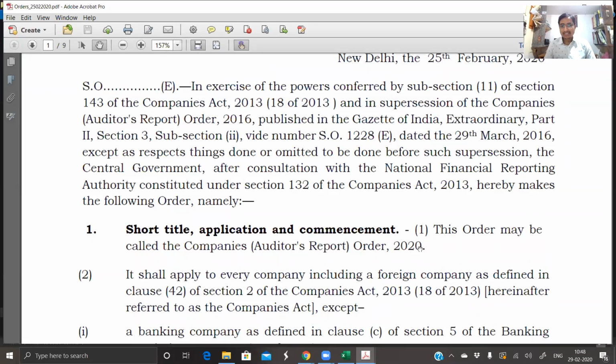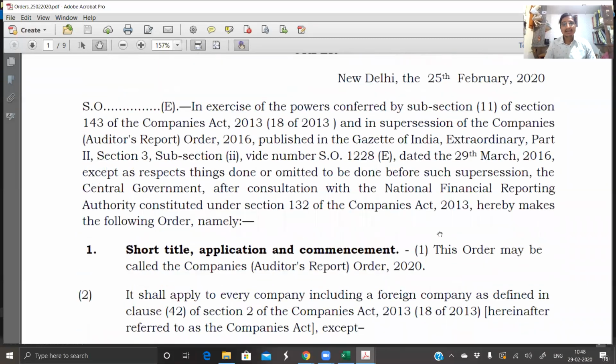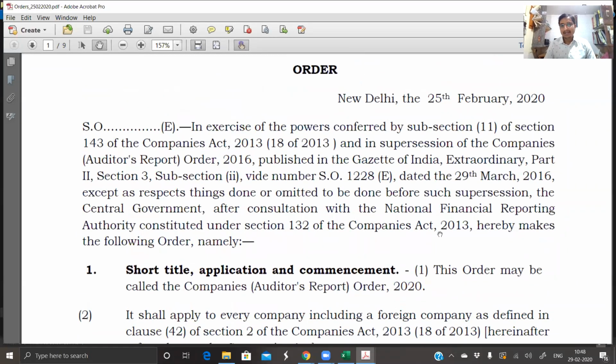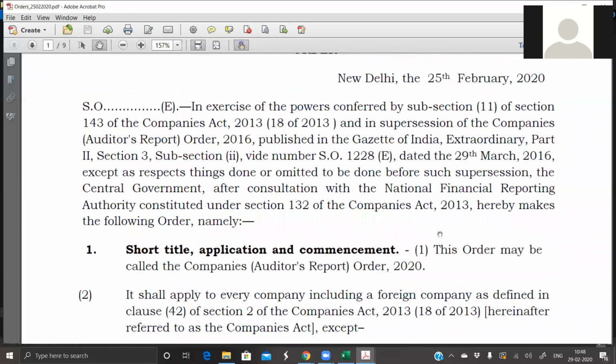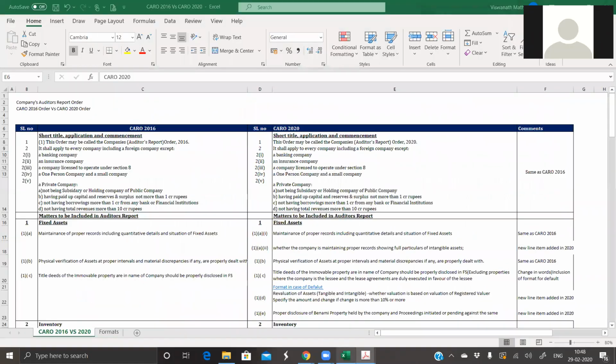So there is a new insertion of this order into the Act, and based on this is what we will be auditing the companies wherever CARO is applicable.